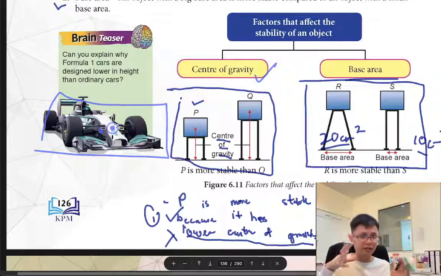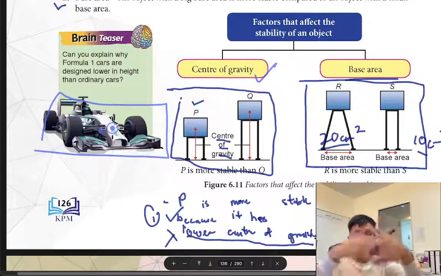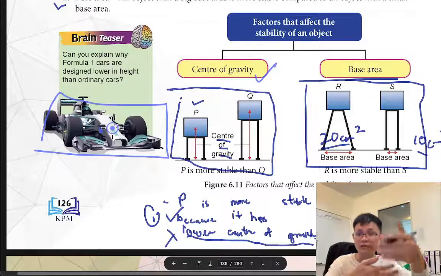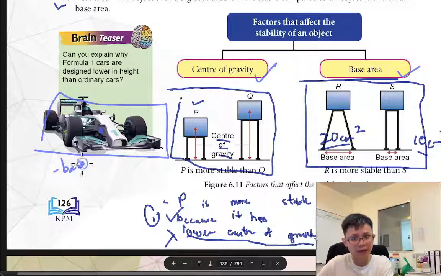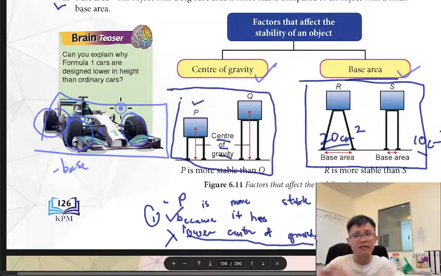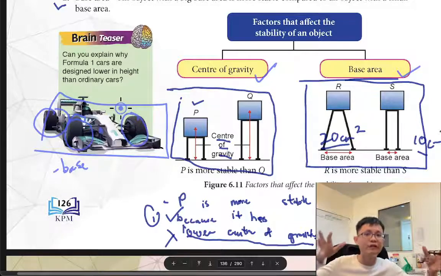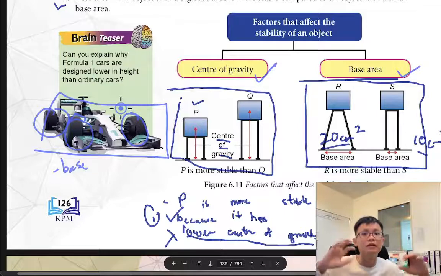The car is very stable, so the car can turn at high speed without overturning. And I want to make the car have a very big base. So in order to make a big base, I need to make a big tire. If the tire is bigger, then it will be safer. So the car has better brakes, better grip, and higher stability.